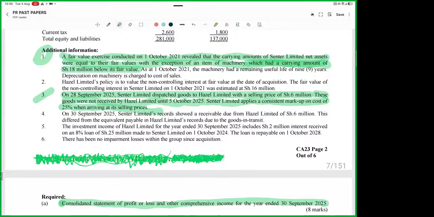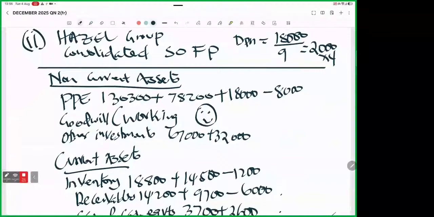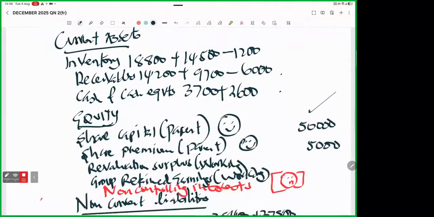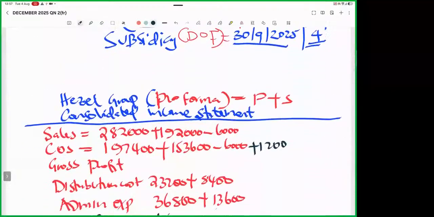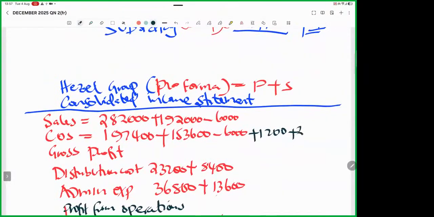It's an expenditure which we shall add to cost of sales in the income statement. You say plus 2,000.